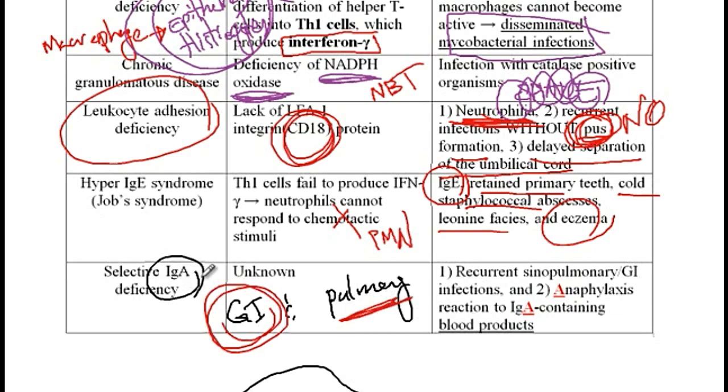Finally, since there is no IgA in these individuals, their immune system will start to form antibodies against IgA. So if you transfuse patients that lack IgA with a blood product that contains IgA, then the antibodies will attack the IgA that is in the transfused blood and cause an anaphylactic reaction. So anaphylaxis due to IgA-containing blood products.